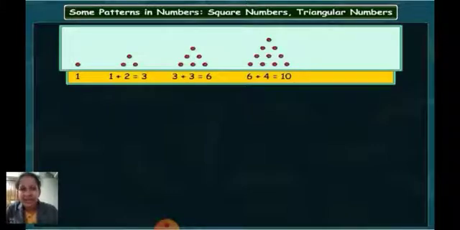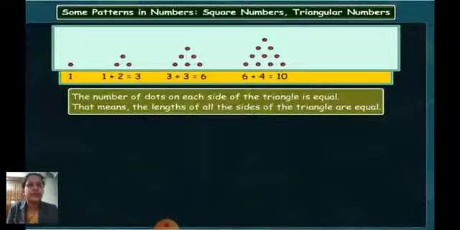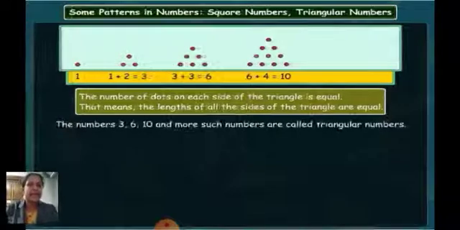So what will be the next sequence? Can you tell me? Yes, the next sequence will be, 10 is the answer of the previous one. Here you have to add 10 plus 5, because plus 4 we did in the earlier one. Now we have to do plus 5. What will you get as the answer? 10 plus 5 is equal to 15. So you will be getting 15 as the answer.